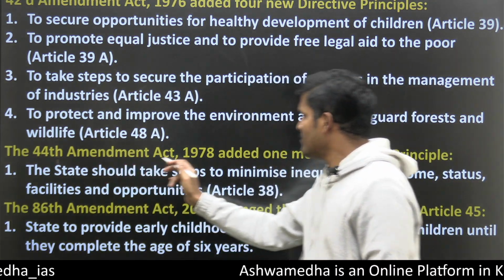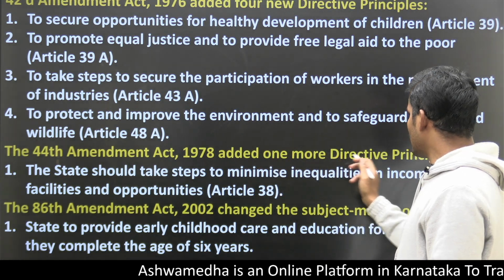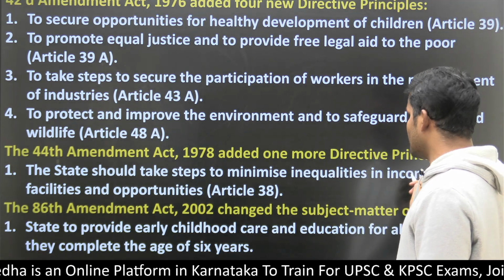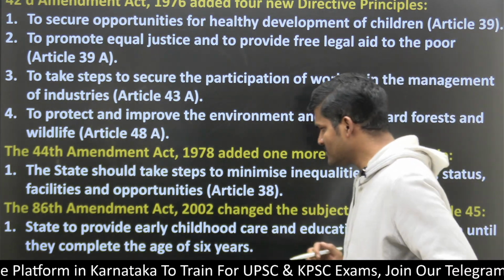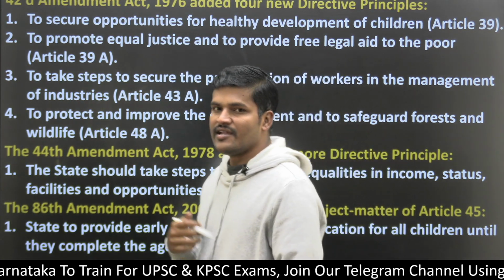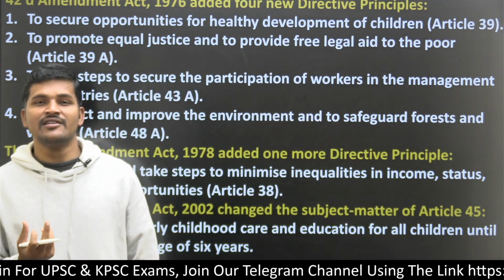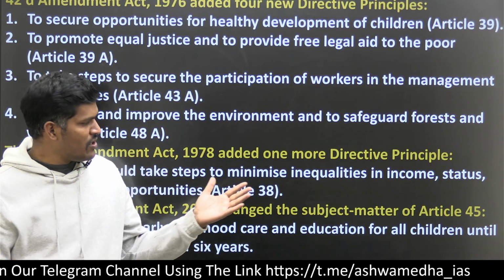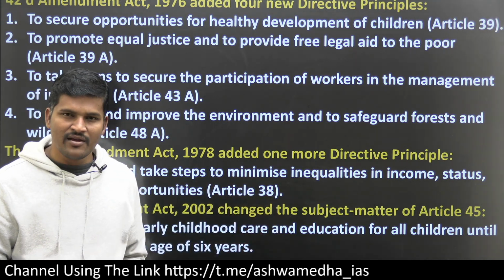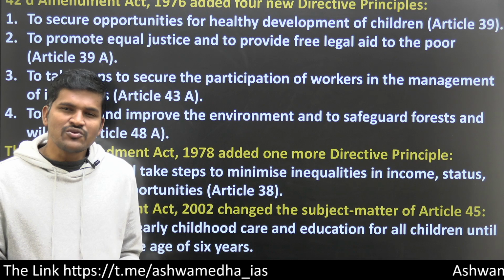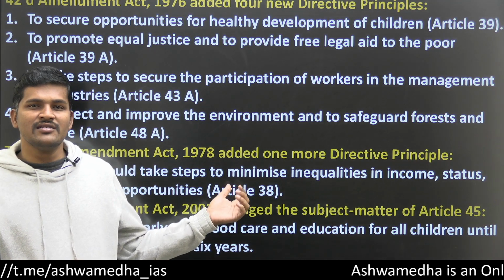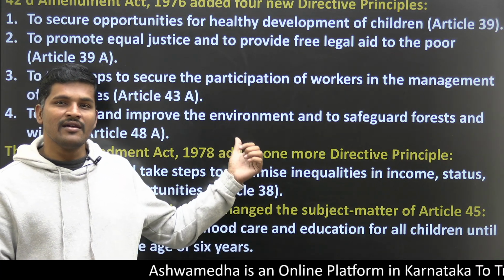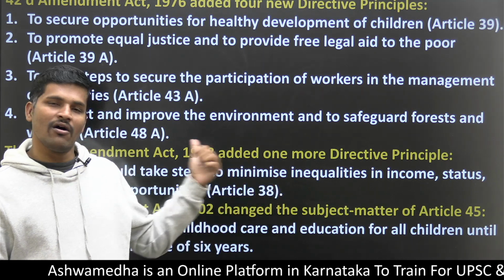The 44th Amendment Act 1978 added one more DPSP. Article 38A also concerns decentralization of wealth. If you see the grassroots scenario, the government has failed to fulfill the vision behind this article.